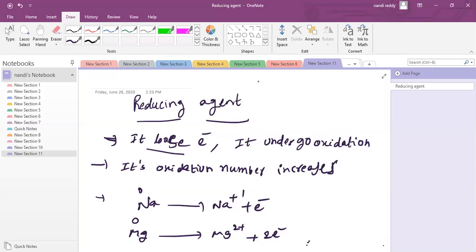Are you able to see what I wrote on the screen? Please note down.